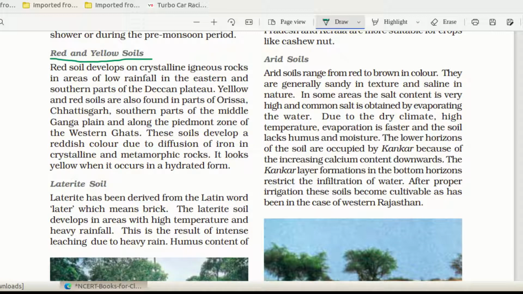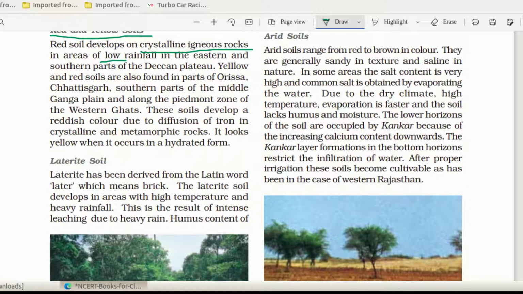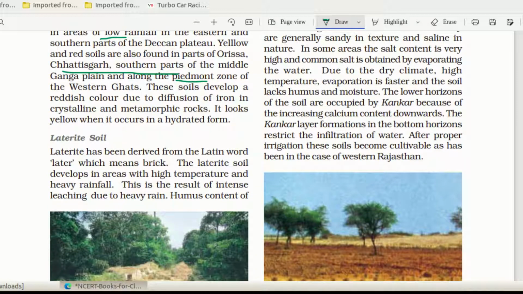Next one, red and yellow soil. Red soil develops on crystalline igneous rock, and where rainfall is very low. So yes, in the eastern and southern parts of the Deccan Plateau you can see that. Yellow and red soils are also found in parts of Orissa, Chhattisgarh, and the southern parts of the middle Ganga, along with the Piedmont zone of the Western Ghats.